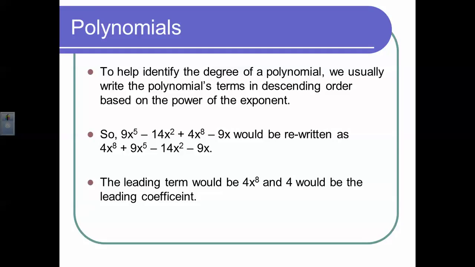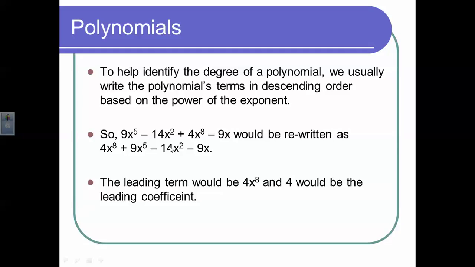So if we look at that last example, 9x to the 5th minus 14x squared plus 14x to the 8th minus 9x, if we wanted to write that in descending order, we would place the highest term first, including the coefficient of the x to the 8th, so 14x to the 8th, plus 9x to the 5th, minus 14x squared, minus 9x. We typically do that because it makes things much easier. It's also going to make some of our problems much easier when we add and subtract and multiply in just a little bit.